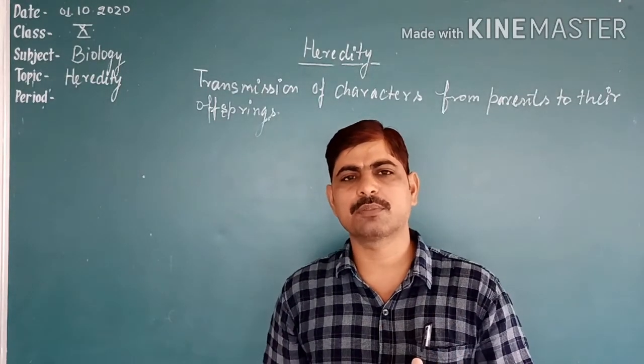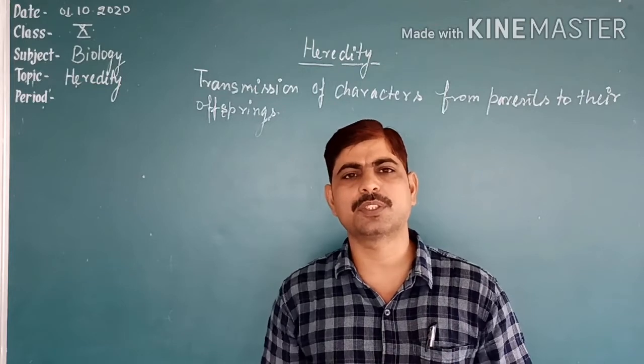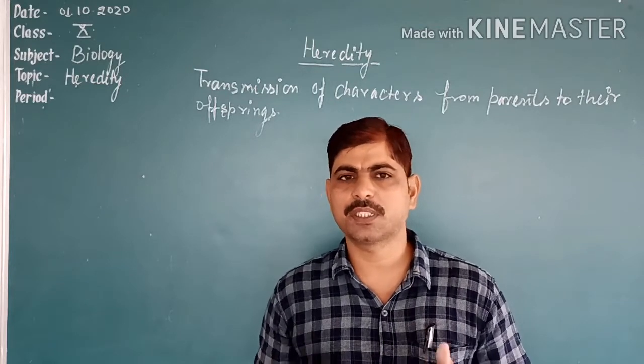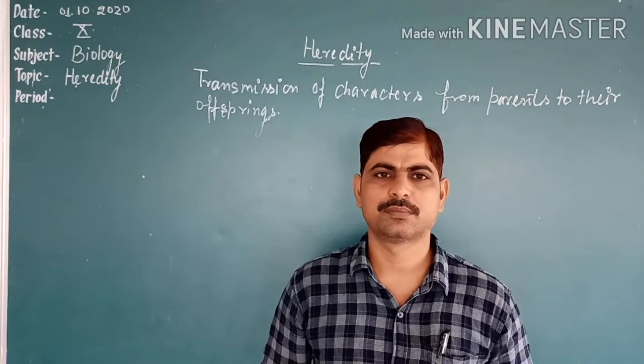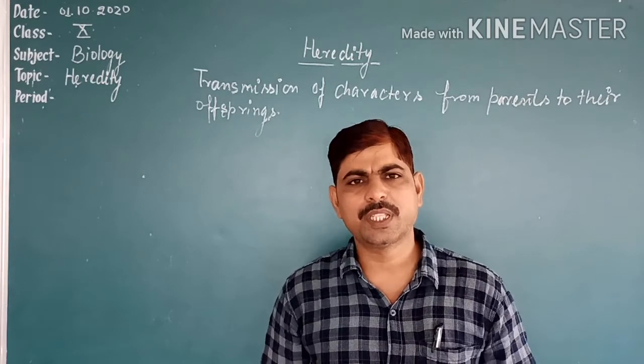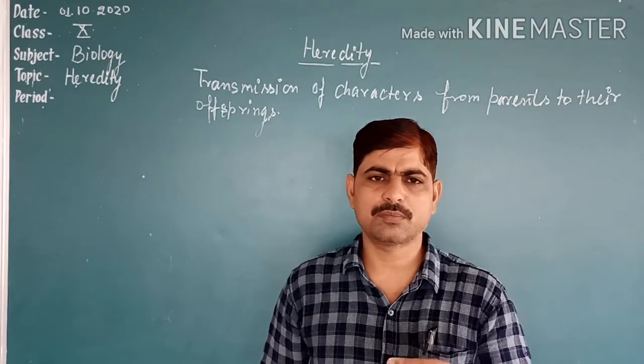In both asexual and sexual reproduction, the offspring produced are similar, but they have some variations.